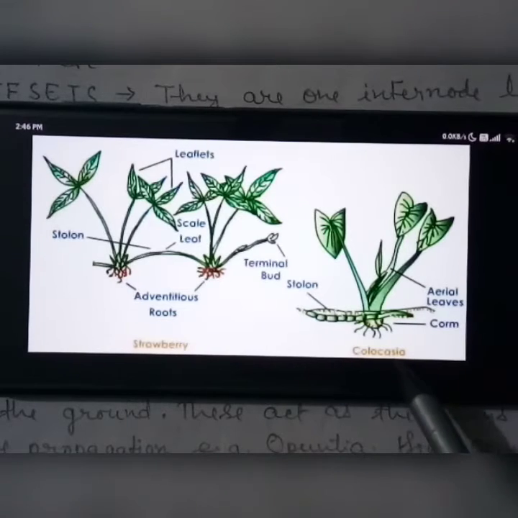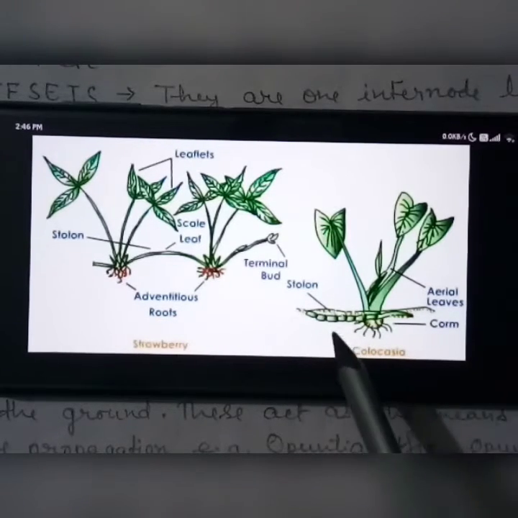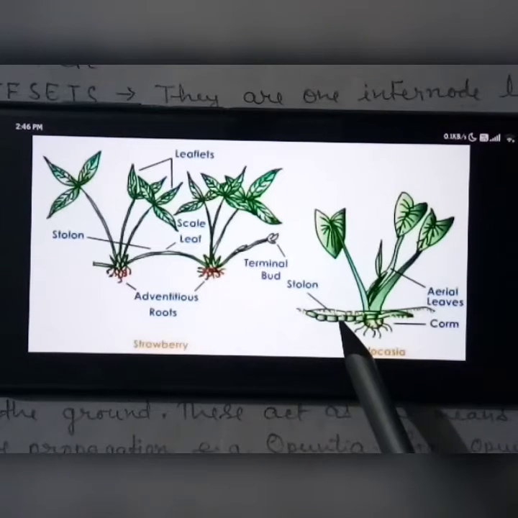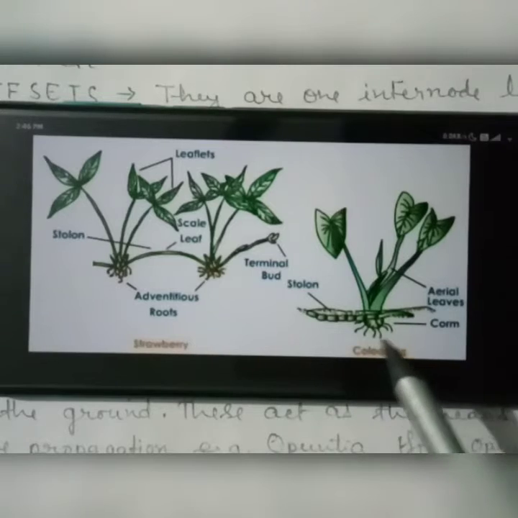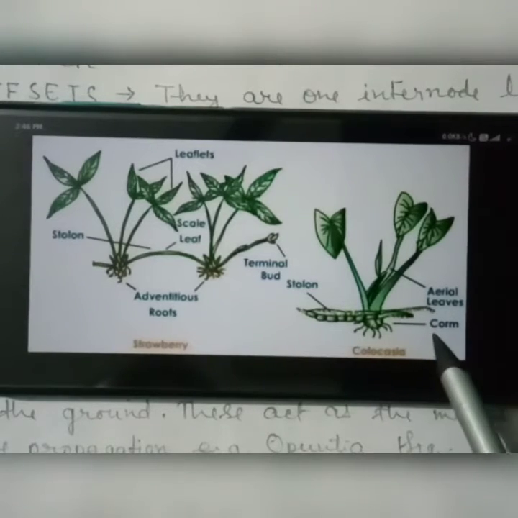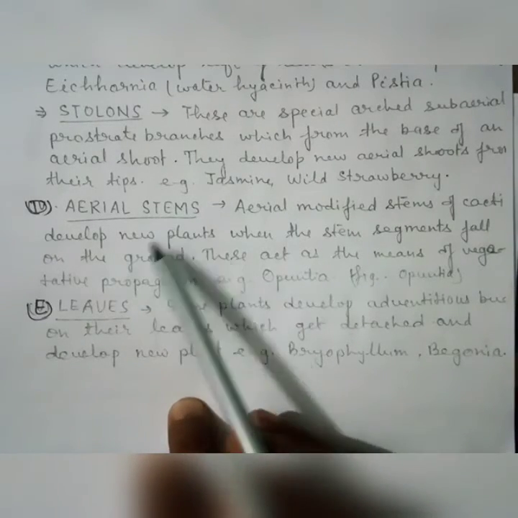That is the example of the stolon of colocasia. Let us see. It is the stolon, aerial leaves and corm. Aerial stem. Next, aerial stem.